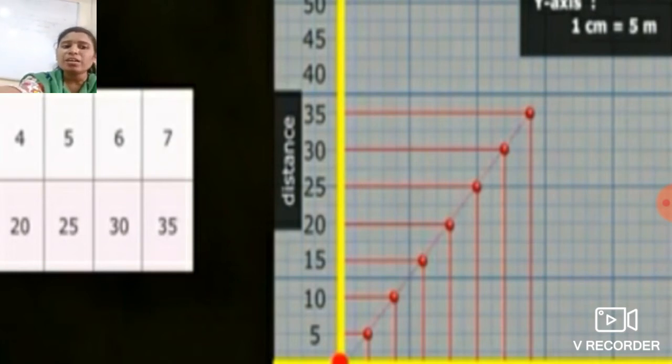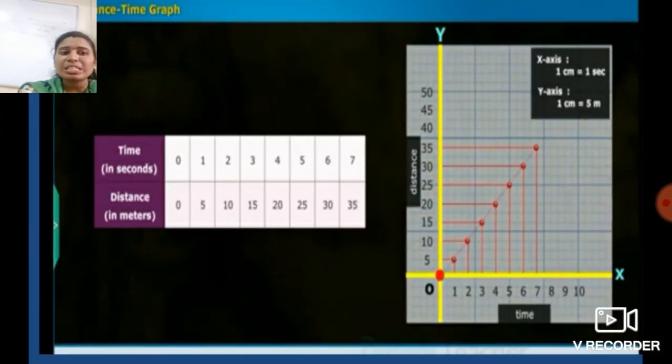What we get by joining all these points is a straight line, which is the distance-time graph for the motion of the car. It is a line graph for distance and time.